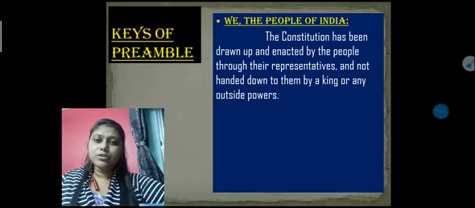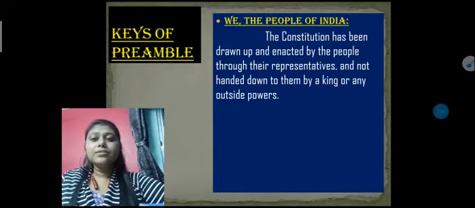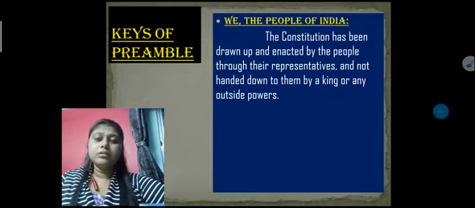So in our constitution, the word people is very important, as you all know, because in democracy the people are all in all. So for that reason we can say that we, the people of India, as citizens of India, are very important, and the constitution always takes care of this percentage, or you can say these areas, where the people are situated.